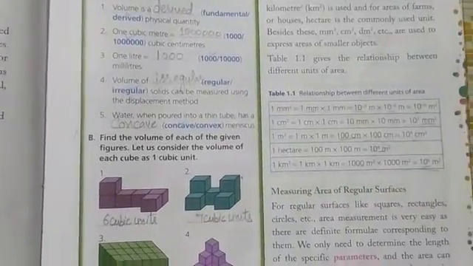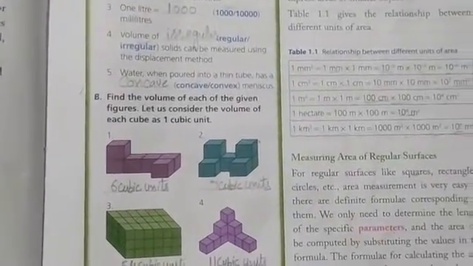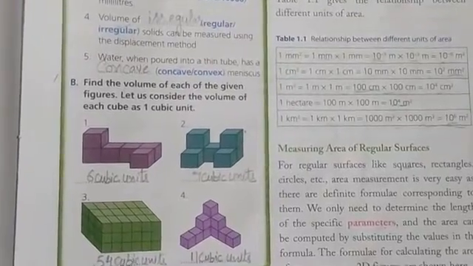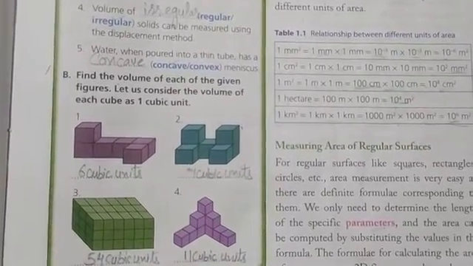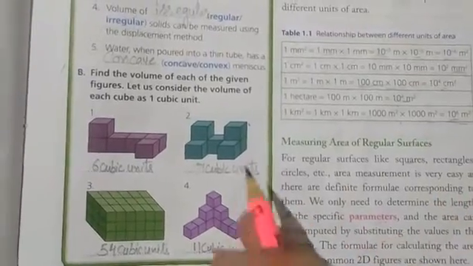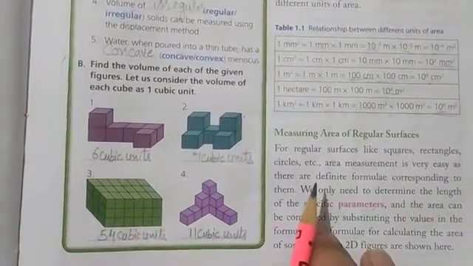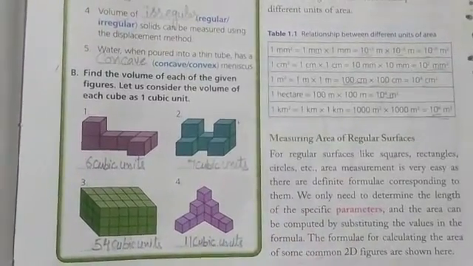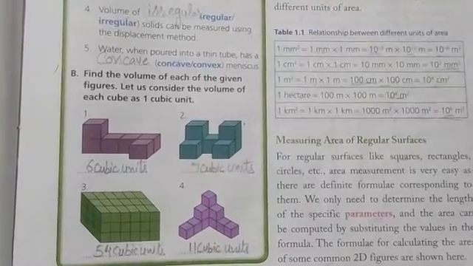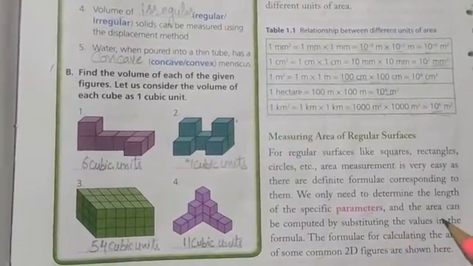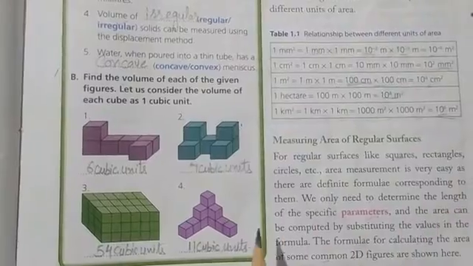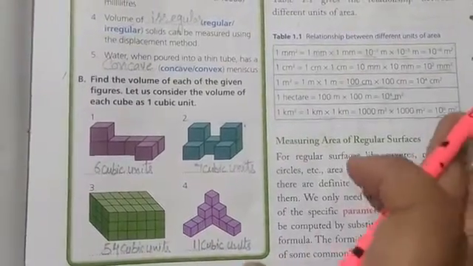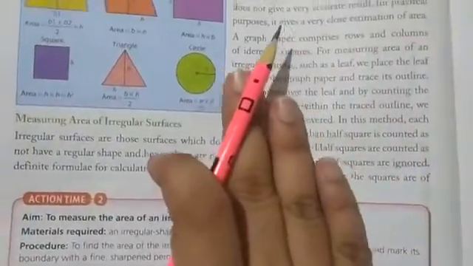Next, how can we measure the area of regular surfaces? So what are regular surfaces? Those which have regular shapes like squares, rectangles, and circles. We can measure the area of these surfaces by using definite formulas corresponding to them. We just need to determine the length of these specific parameters, and we can find out the area by substituting the values in the formulas. Now there are some two-dimensional figures whose formulas are given here to calculate the area.